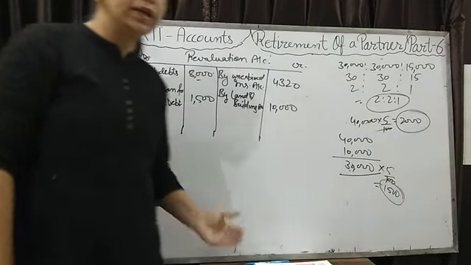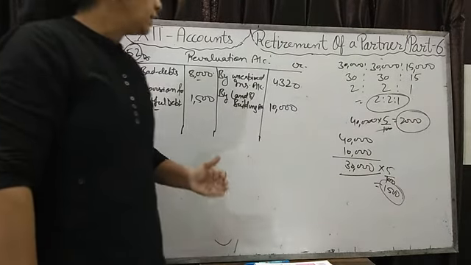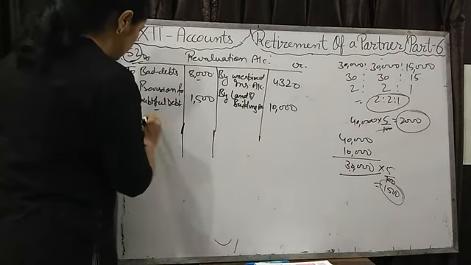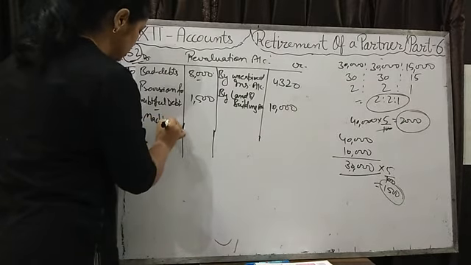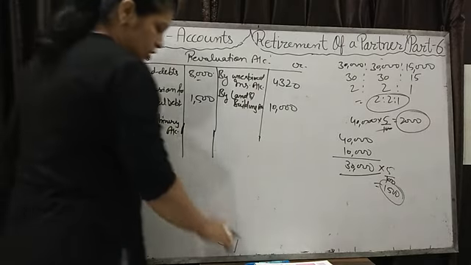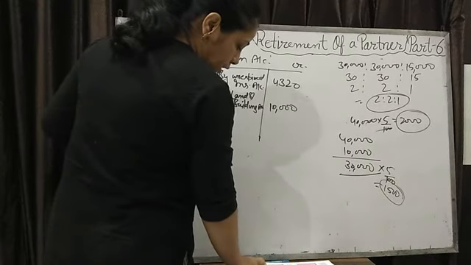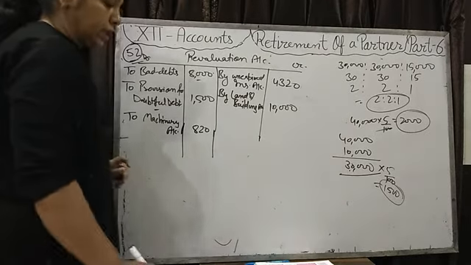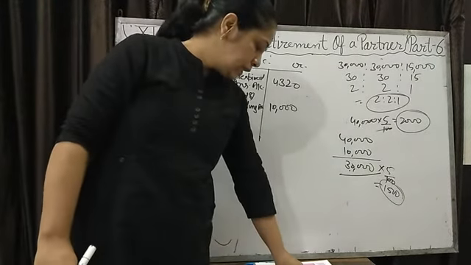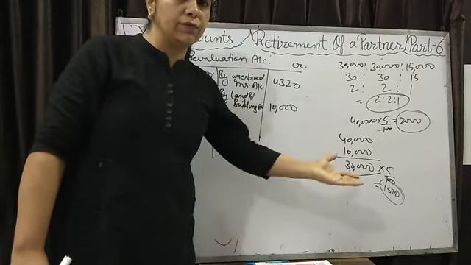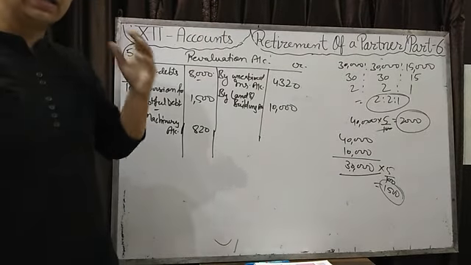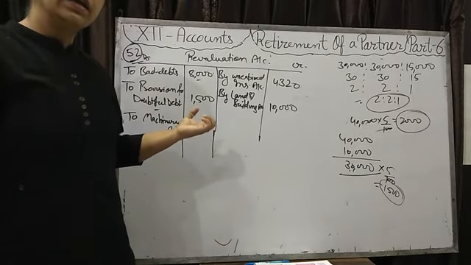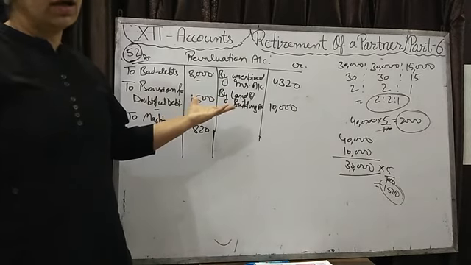Now next is machinery, we depreciated by 10%. Machinery's value is depreciating, it means it is reducing. Then again loss is there that we will write in the debit side to machinery account. So machinery old value is given in the balance sheet 8,200. 10% of this will come 820. Now next is that goodwill of the firm is valued at 18,000. That we will calculate, the share of retiring partner, and give to the retiring partner by the remaining partners in gaining ratio. That same we have done in the previous question.